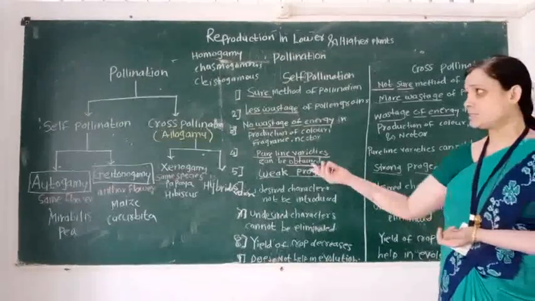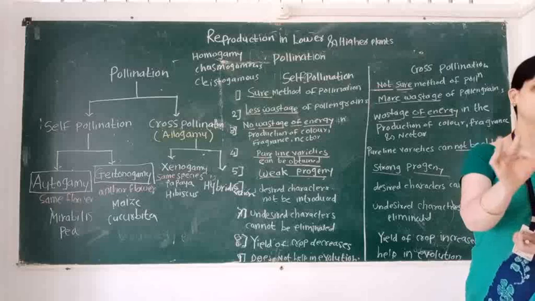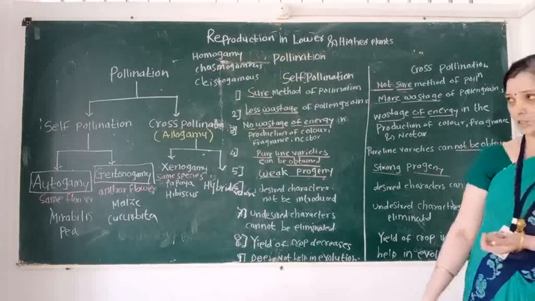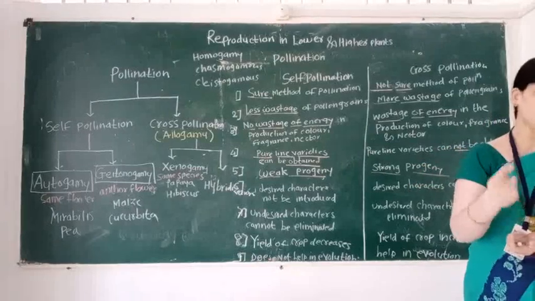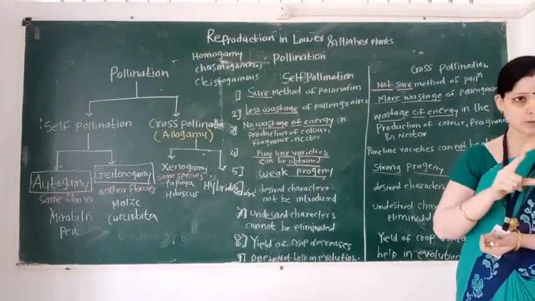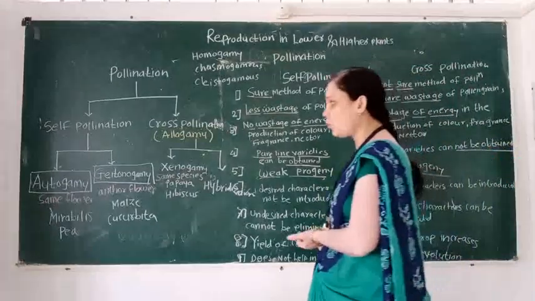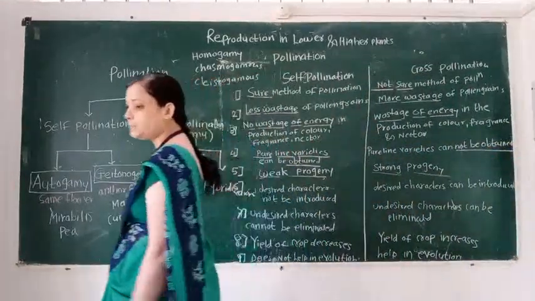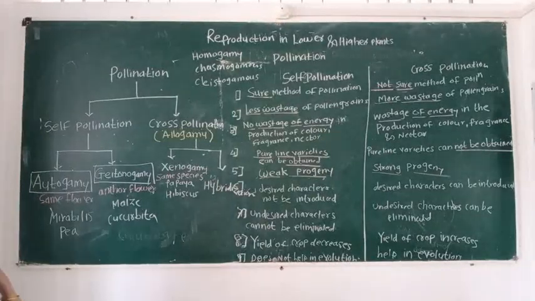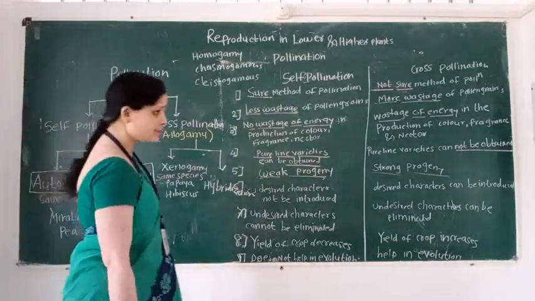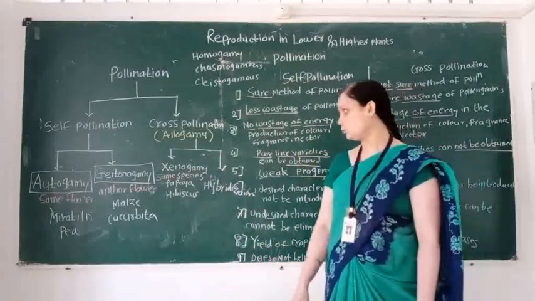So this is the diagrammatic representation of the classification of pollination. Pollination consists of two types: first, self-pollination and second, cross-pollination. Self-pollination consists of autogamy and geitonogamy.